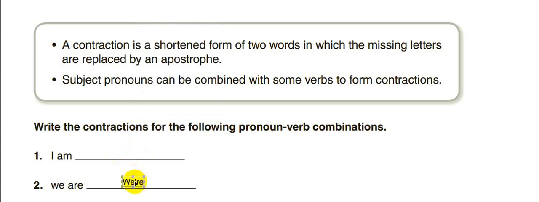This is what we call an apostrophe. An apostrophe looks like a comma, but actually it's different. So this is what we call an apostrophe. The short form for I am would be I'm.